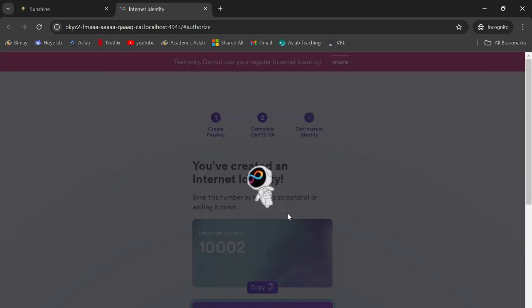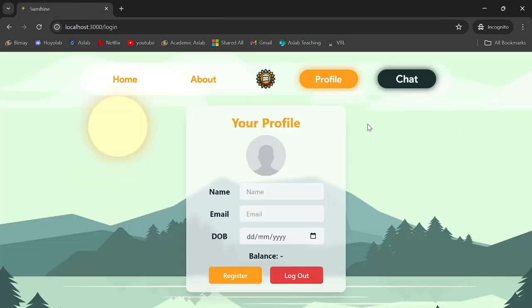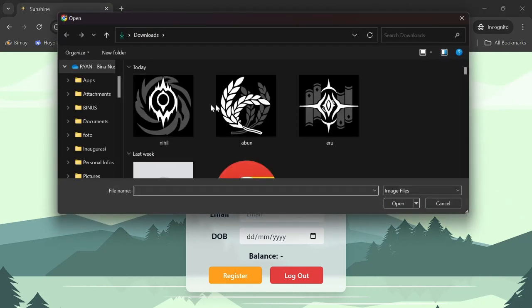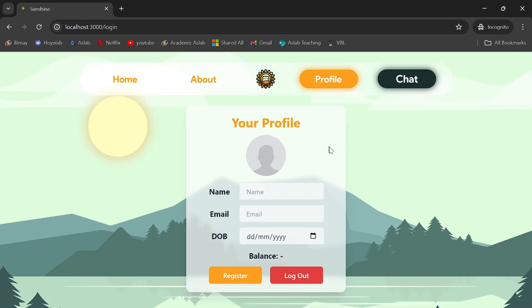Okay, we have our internet identity. This is actually one of the extensions we used other than the Plug, which will be shown later also. Internet identity provides us the ability to log in using the Internet Computer. Let's just try to update our profile now. We have to register first before we access the chat page since we still don't know our user's name, email, and date of birth, etc.